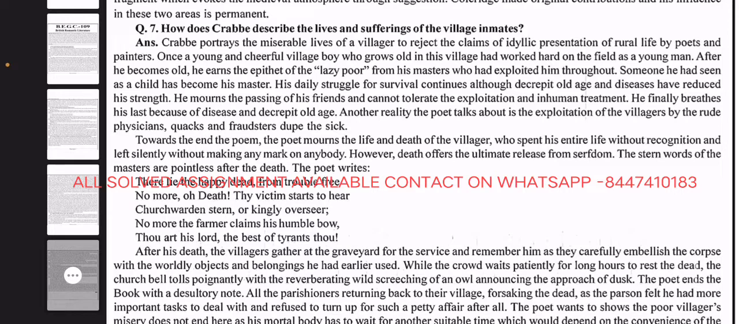The stern words of the masters are pointless after their death. The poet writes, there lie the happy dead from trouble free. No more, oh death, the victim starts to hear churchwarden stern or kingly overseer. No more the farmer claims his humble bow. Thou art his lord, the best of tenants, though.